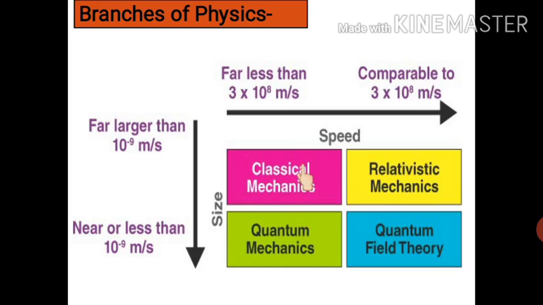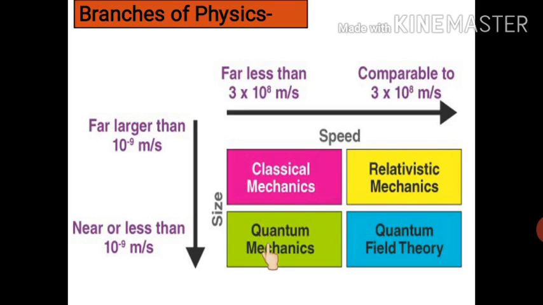Now, if the speed is comparable to the speed of light, that is 3 into 10 to the power 8 meter per second, then what comes? Relativistic mechanics. And in place of quantum mechanics, we use the term quantum field theory. So here we are talking about size as well as speed. If the size is big, for macroscopic phenomena, we talk about classical mechanics.